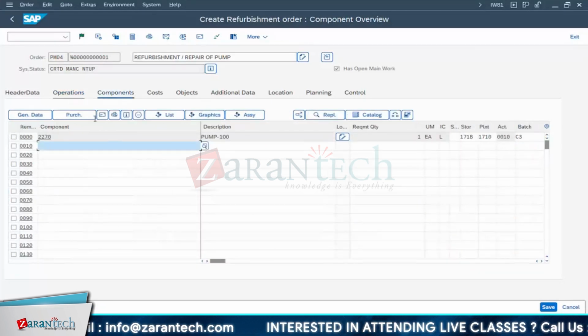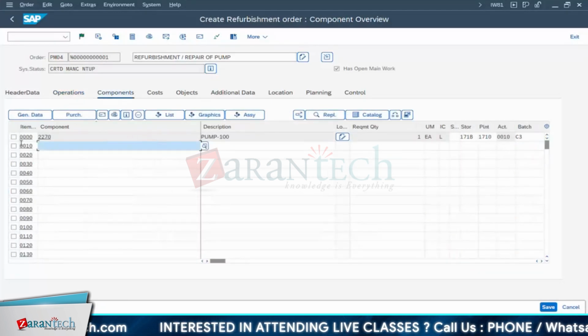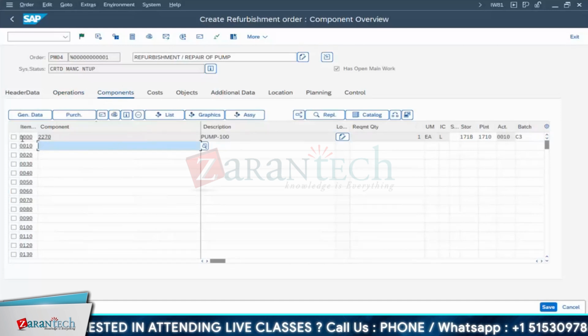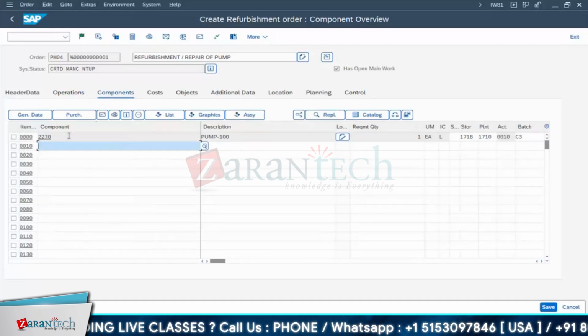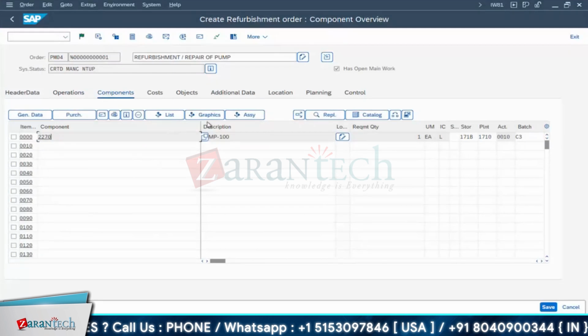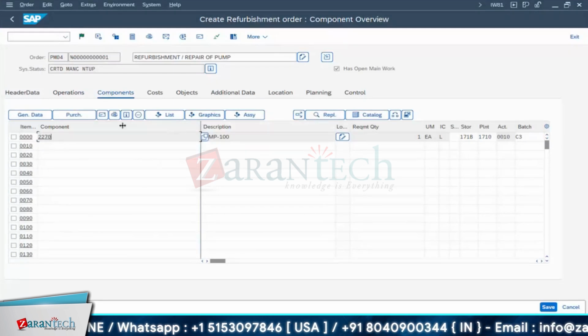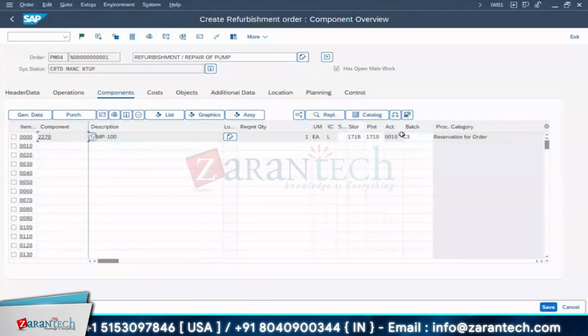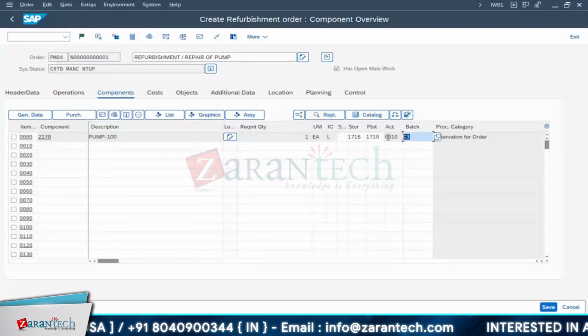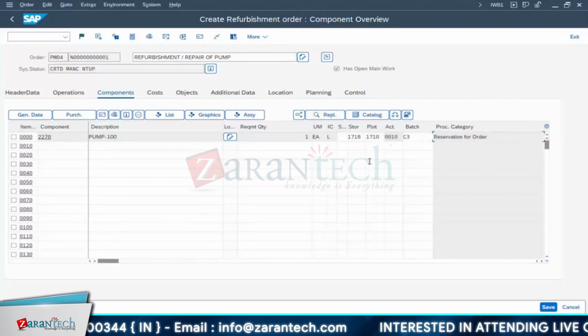Now components we normally maintain, but in this case, by default there is one component, with number 0000. By default it is there in the refurbishment order because you have to pick this material to work on it. So by default this is set. And if you see, the batch is C3, meaning damaged material. So a reservation is created for this.